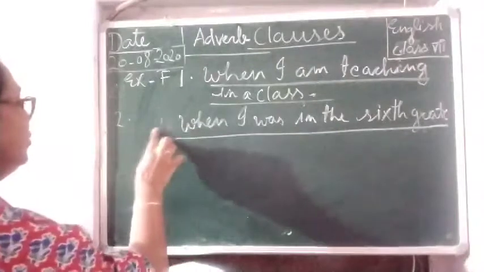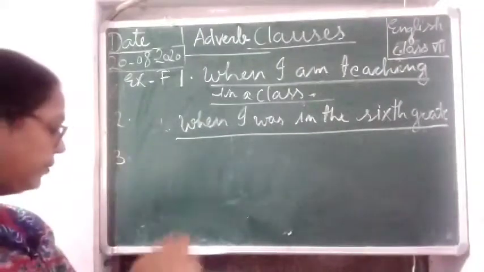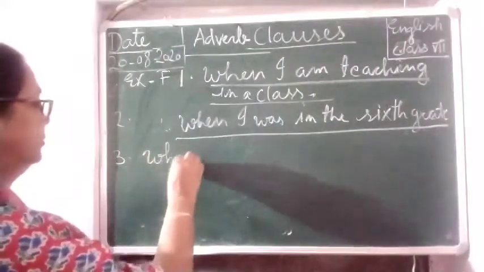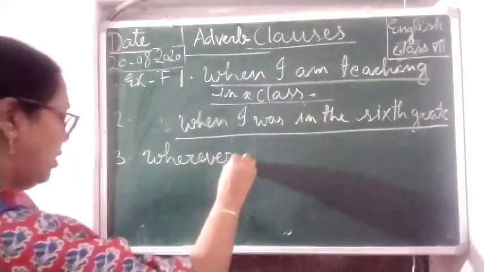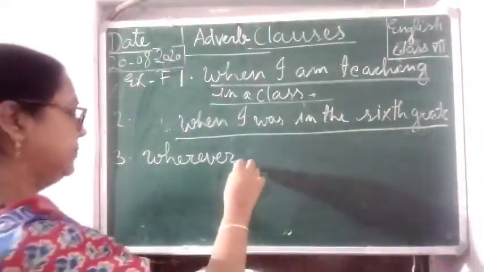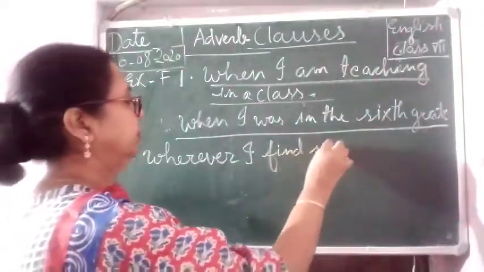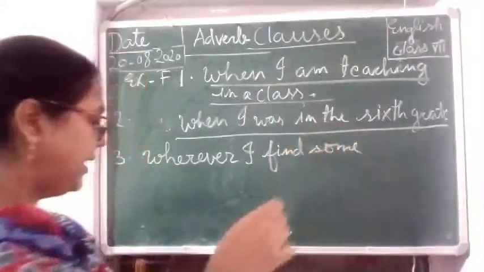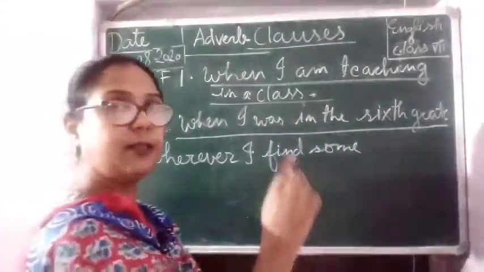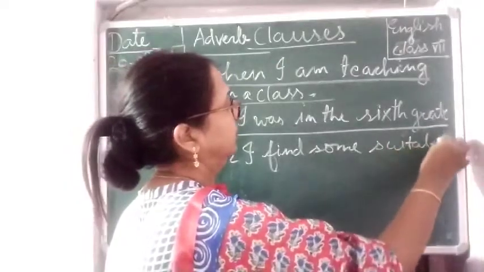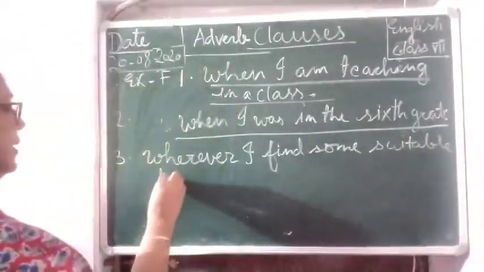We should only underline the adverb clause. Wherever I find some suitable place.